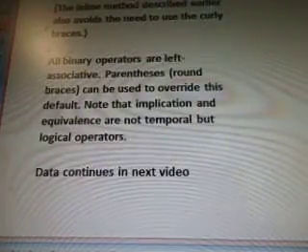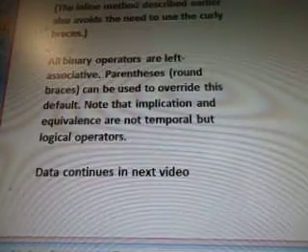Note that implication and equivalence are not temporal but logical operators, and the data will continue in the next video.